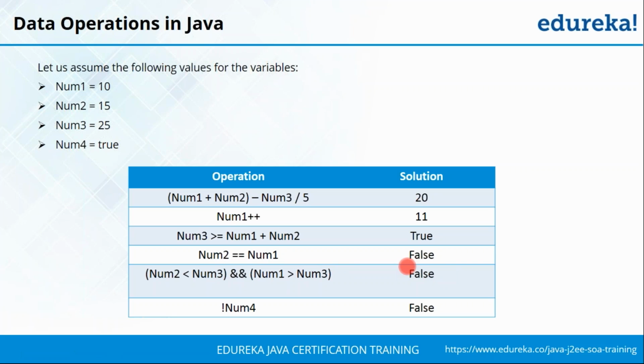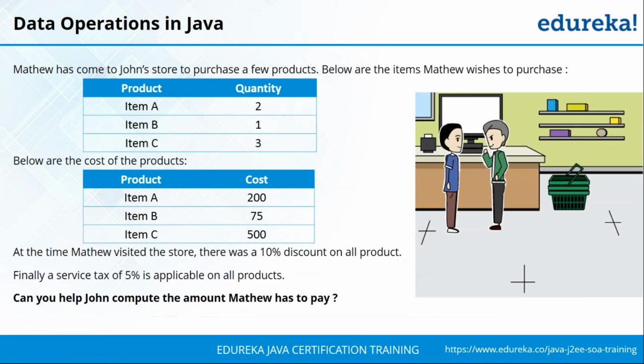So we had discussed this earlier. Until and unless all my conditions are true, I will not get an output of true in case I'm using an AND operator. Finally, I had initialized num4 to be true. When I'm negating that value, it is giving me an output of false. So I hope with this you're clear with respect to the data operations. Okay. So moving forward, let's look at a use case where you'll be using these operators.